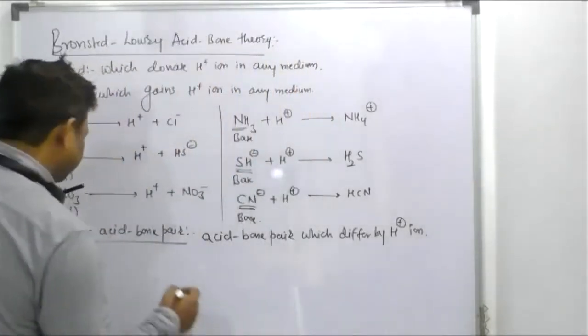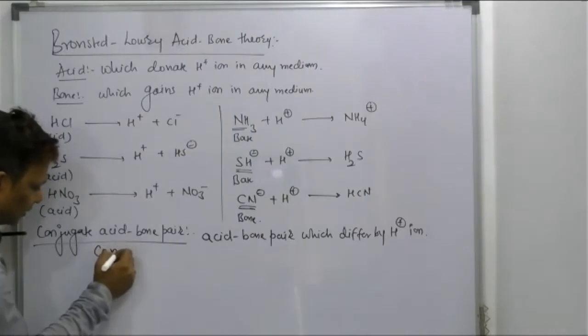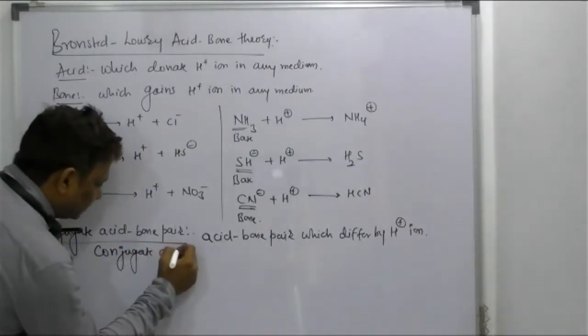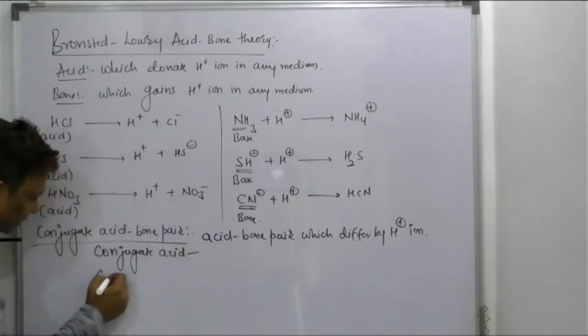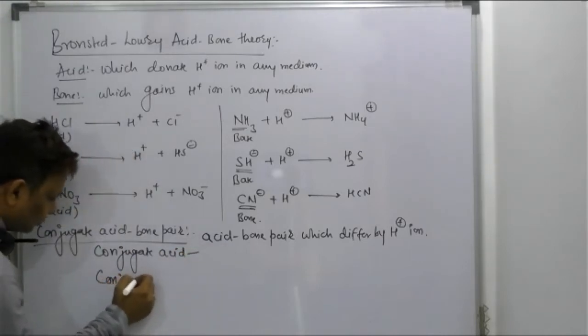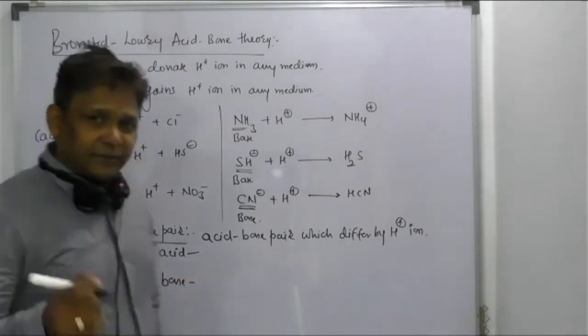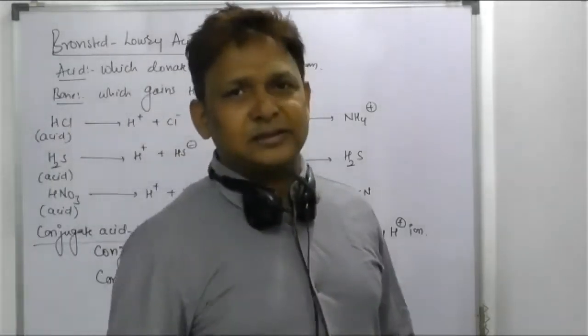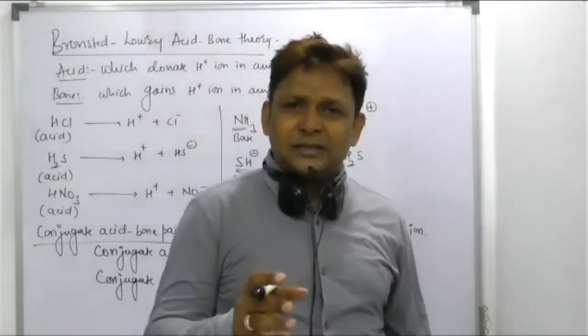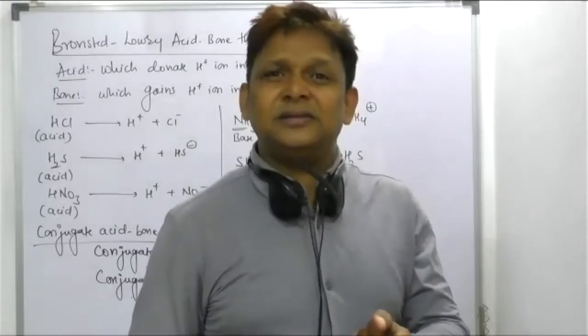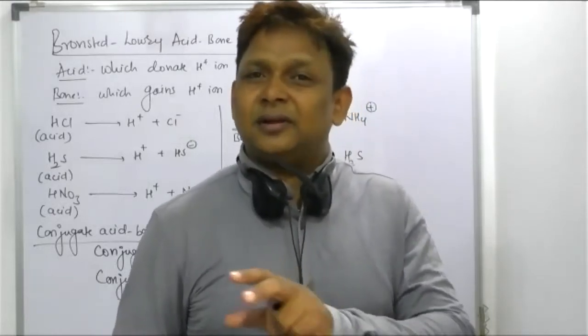See here. Sir, what is a conjugate acid? What is a conjugate base? First I will give the definition and then I'll give the example. All the bases have their conjugate acid and all the acids have their conjugate base.